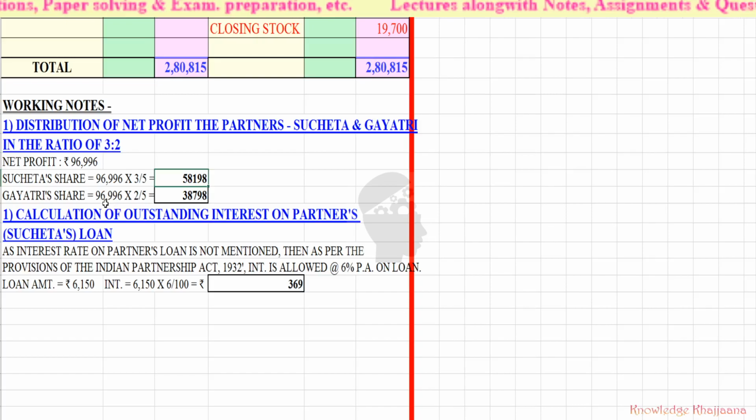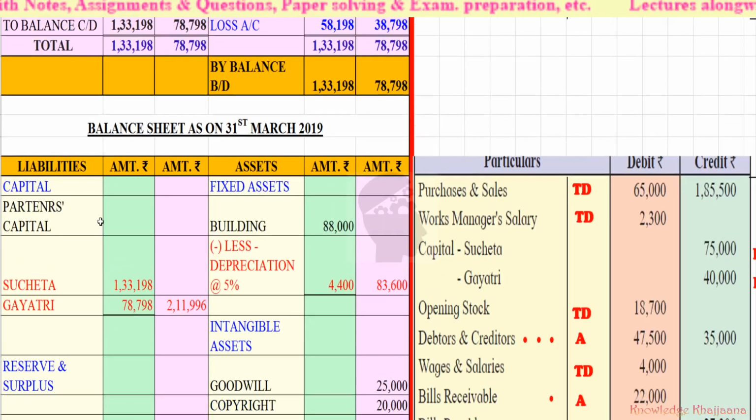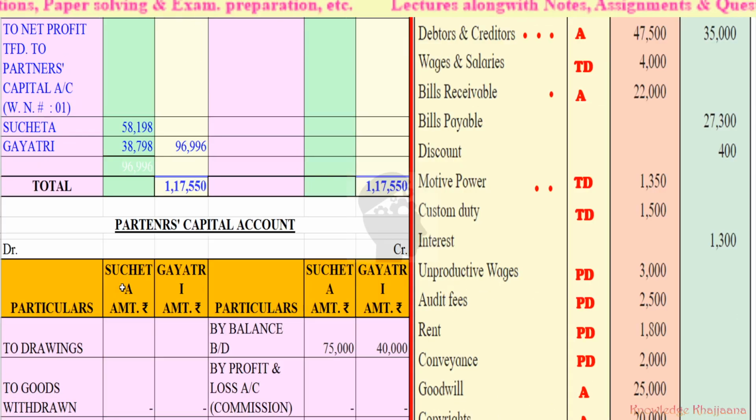So it will become 96,996 into 2 upon 5, that is 38,798. Okay, see, the amounts of their profits have changed. 50,198 for Sujata and 38,798 for Gayatri. Okay, so this is the calculation of the distribution of the net profit to Sujata and Gayatri.